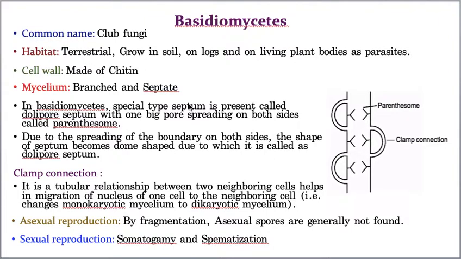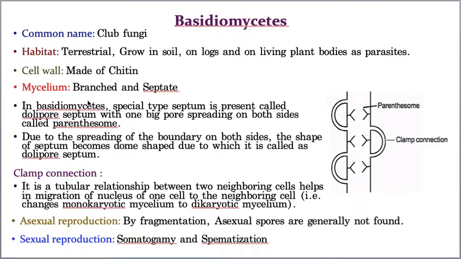And the hyphae, I already told you, the body of the fungi is called mycelium, and this mycelium is composed of several filament-like structures called hyphae. These hyphae are branched, that's why it is called branched and septate mycelium, seen in Basidiomycetes. Sir, you said the same point in Ascomycetes and Phycomycetes, then what is so special in this? Coming to that point, just wait.